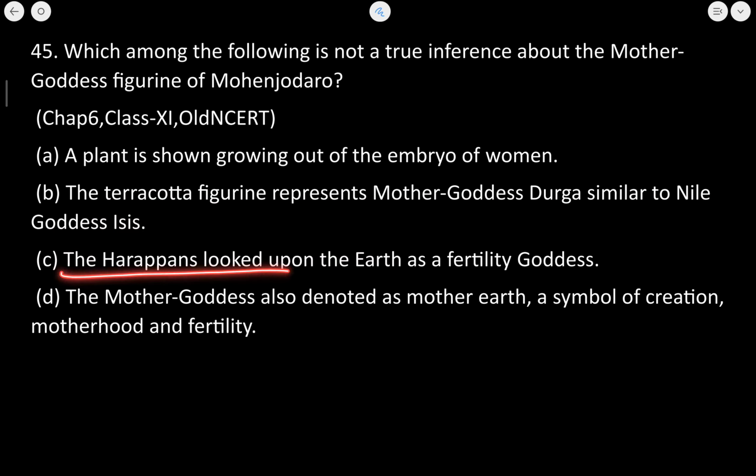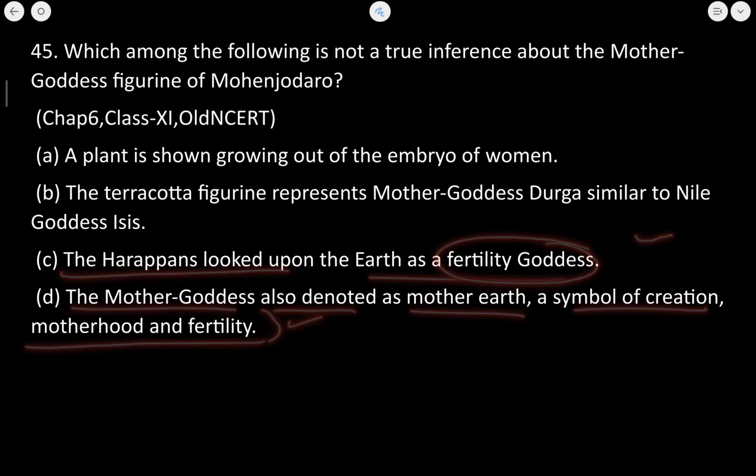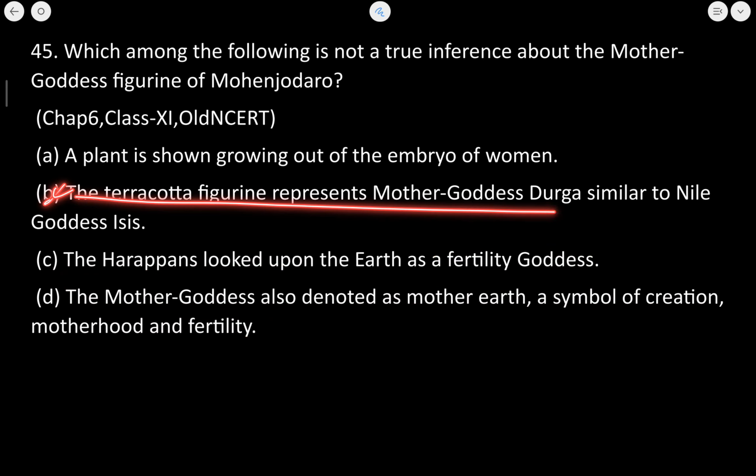The Harappans looked upon earth as the fertility goddess. Correct. The mother goddess, also denoted as mother earth, is a symbol of creation, motherhood and fertility. Yes, all of this statement is true. B statement हमारा जो है, that is not correct at all.